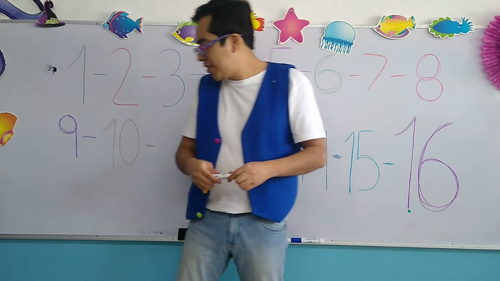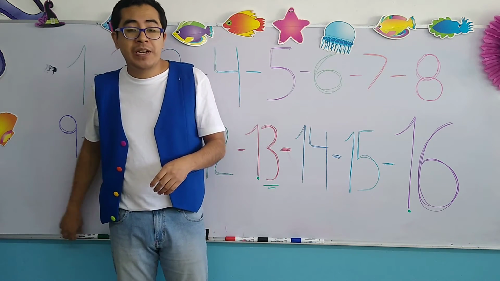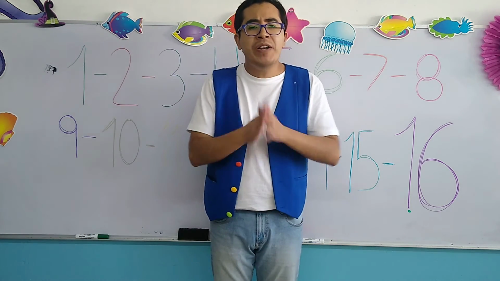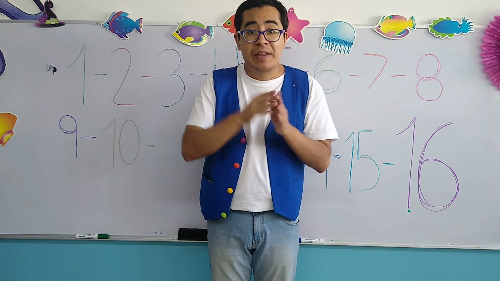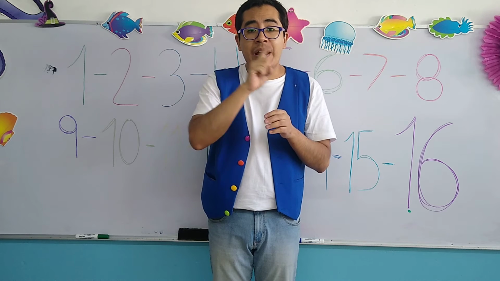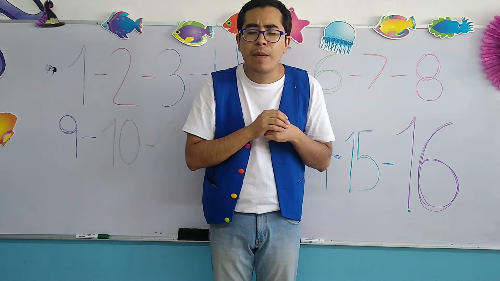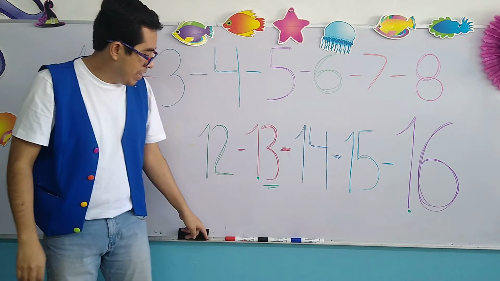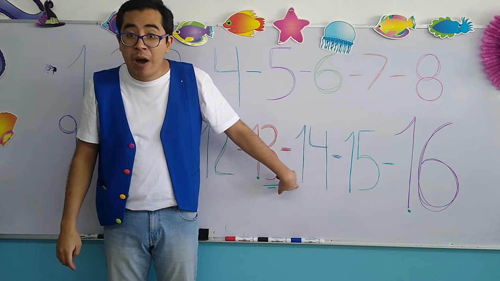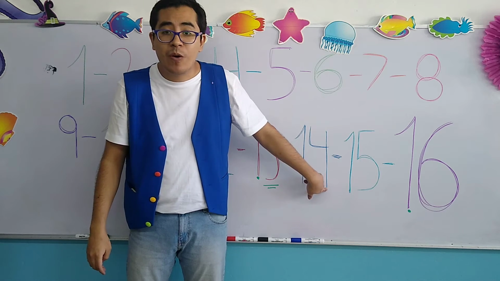Now, I am going to ask some questions. Voy a hacerles algunas preguntas, okay? What is a number that has number 1 and number 4? 14, okay, it's right here, number 1 and number 4.